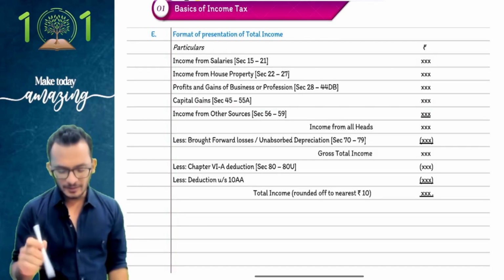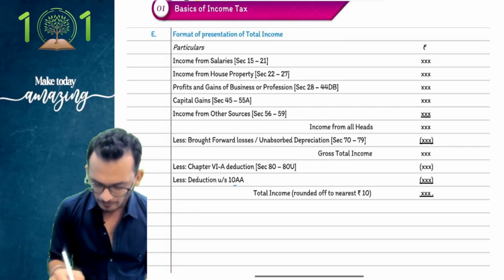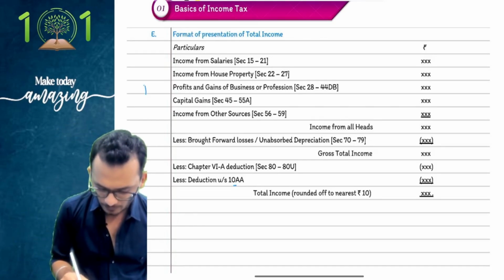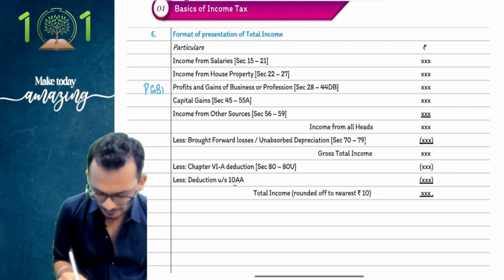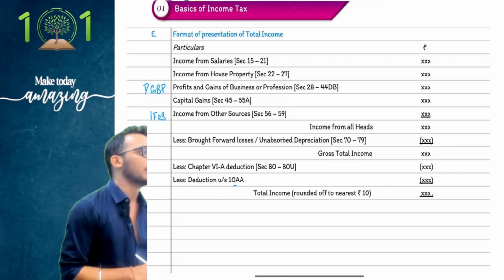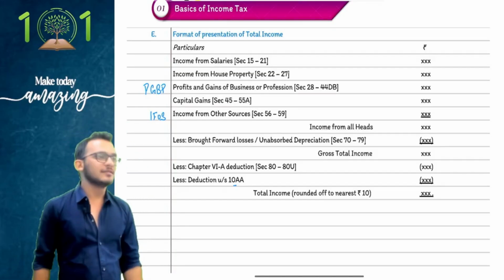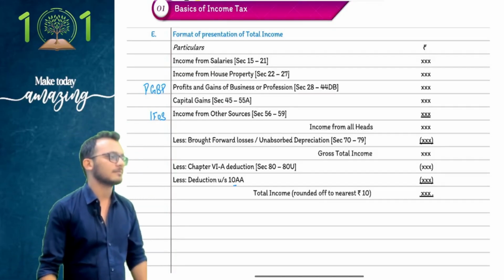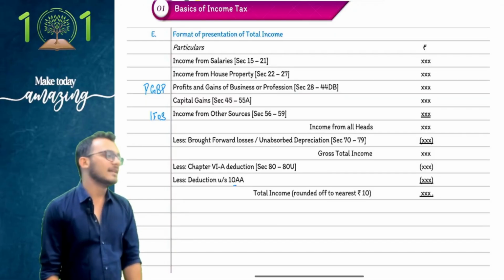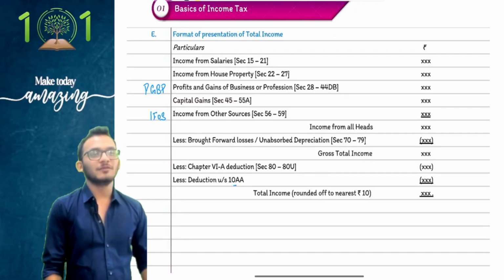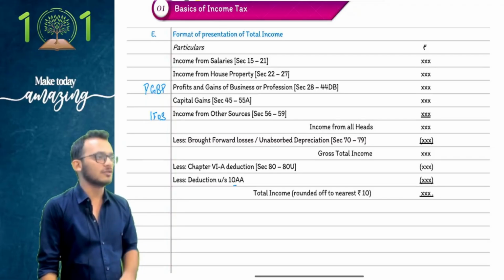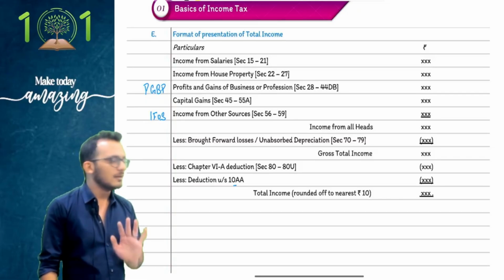One is PGBP. You can write a short form for PGBP. That is perfectly fine. You can have IFOS short form. These are the only two short forms which are approved in income tax. Unnecessary, Rahul. IFS is not an approved short form. Yes, because when you say IFS, I don't know: income from sources, income from salaries, there is a risk.